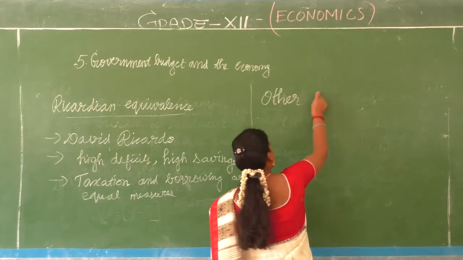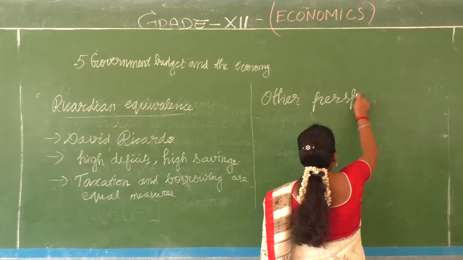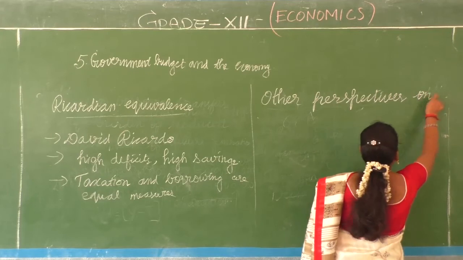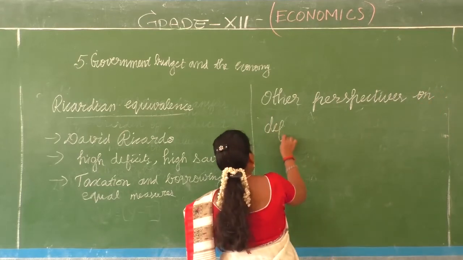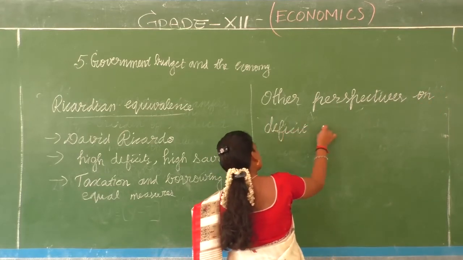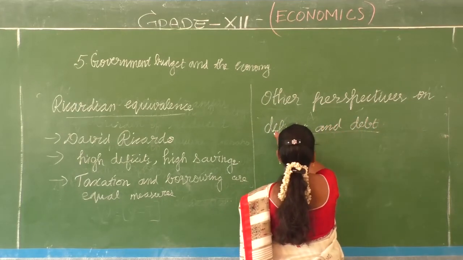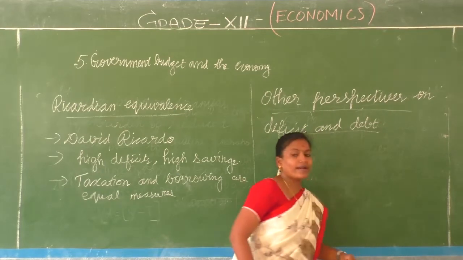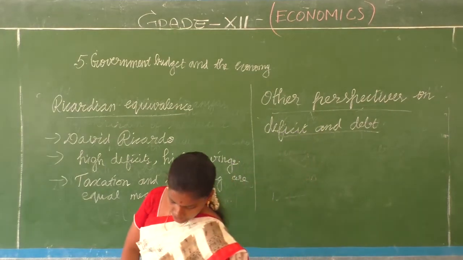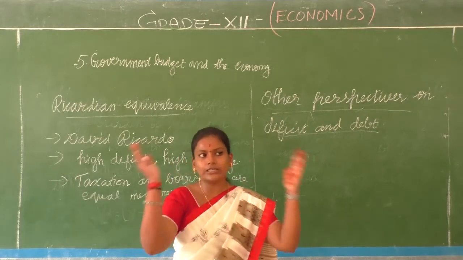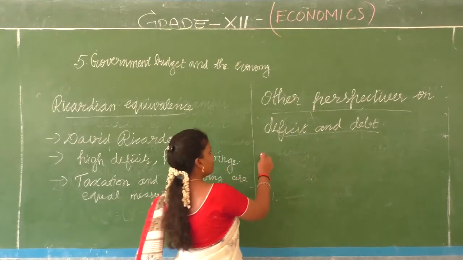That is, deficits are inflationary, that is, it keeps on increasing, is the first thing.